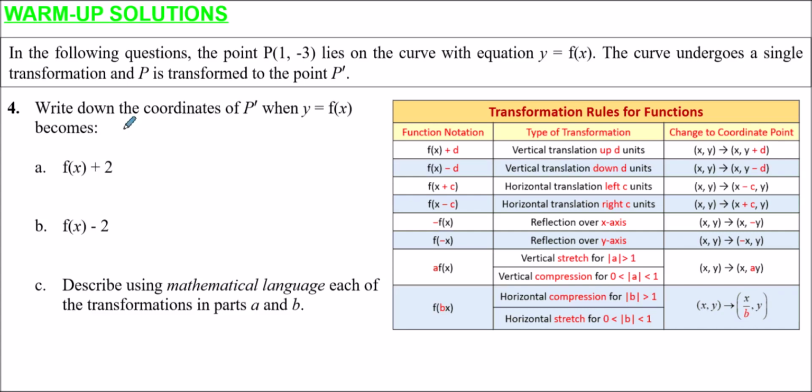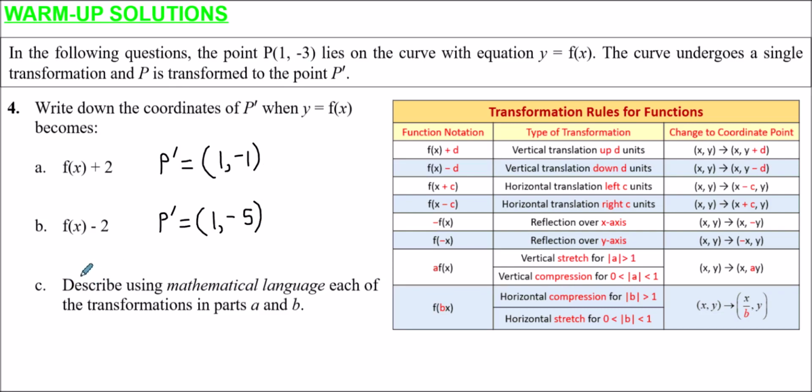The x-coordinates aren't affected. So the x-coordinate of P dashed is the same as the x-coordinate of P, which is 1, but we add 2 to this -3. So -3 plus 2 takes us to -1. For part B, it's the whole of f of x shunted down by 2 units. The x-coordinate stays as 1, but this -3 goes down another 2 and becomes -5.